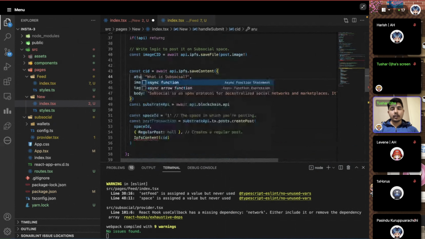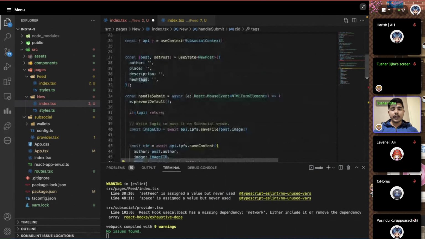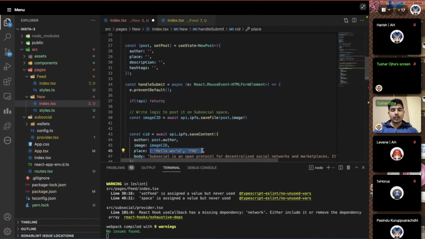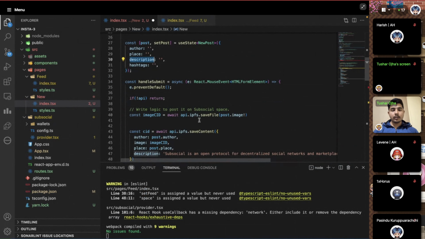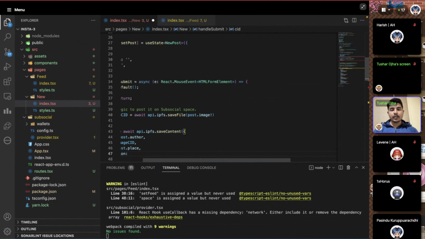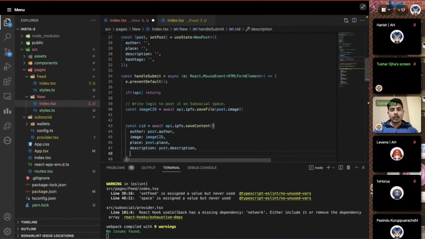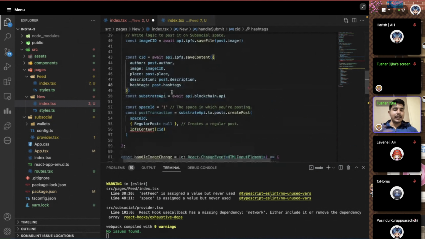So we're going to say the author, and we're going to use the same property, post.author. What's the other property? Place. So we do a similar thing, post.place, and the other property is description. Rather than having a fixed description, we're going to use the user defined description. And what's next? Hashtags, and we're going to do post dot. You can define any schema you like in this thing directly, and you will be good to go, right? So we are done with this.